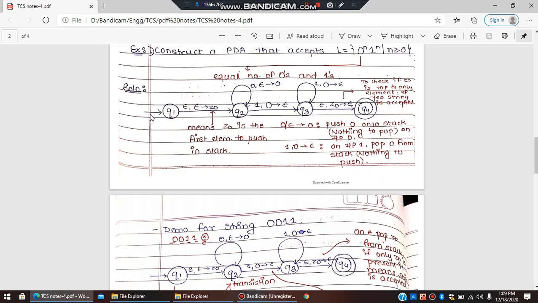First ये अपना initial state as usual रहेगा, start state marked रहेगा. Starting symbol will always be Z0. I mean there will be an epsilon input always first. जो हमने ये देखा था ये A B gives C ये फॉर्म में. तो for any pushdown automata the starting symbol will be epsilon and there will be epsilon gives Z0. So इसका मतलब ये है कि epsilon आने पे transition तो होगा and epsilon gives Z0 का मतलब है I said this side of the symbol means that there has to be something popped from the stack. तो अभी आप चेक करोगे कि epsilon है मतलब there is nothing to be popped.